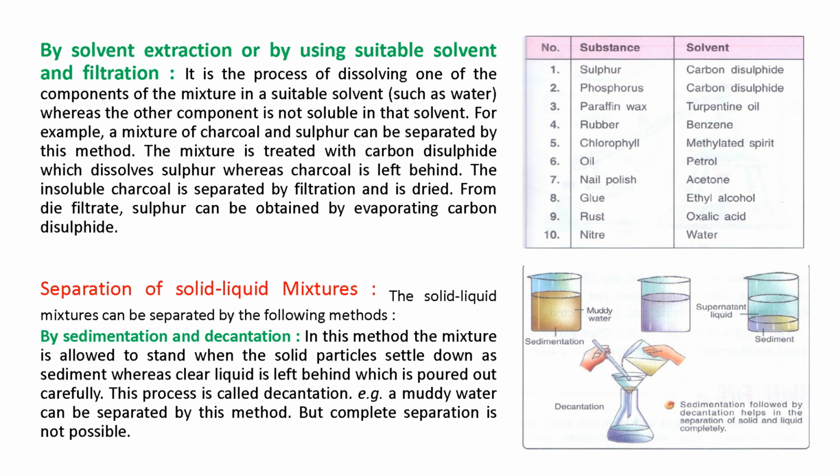Then, separation of solid-liquid mixtures. How can we separate a solid-liquid mixture? The first method is sedimentation and decantation. It is very important to know what sedimentation is and what decantation is. In this method, the mixture is allowed to stand, when solid particles settle down as sediment, whereas the clear liquid is left behind, which is poured out carefully, and this process is called decantation.